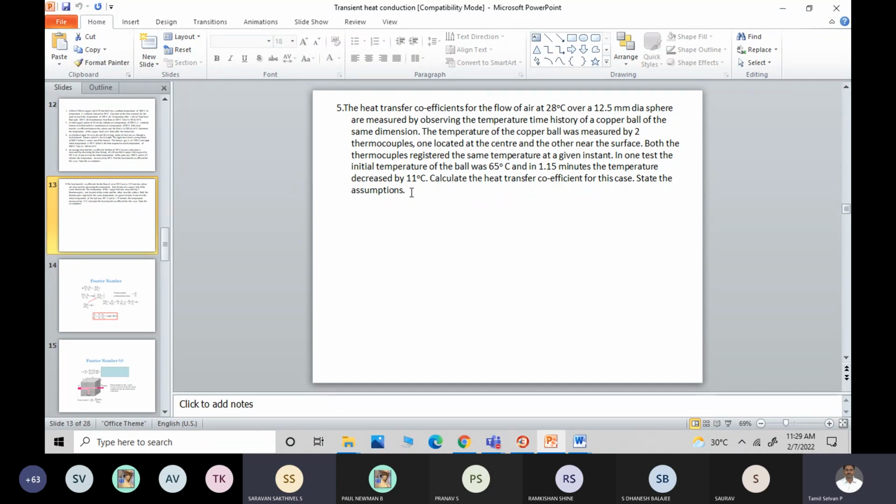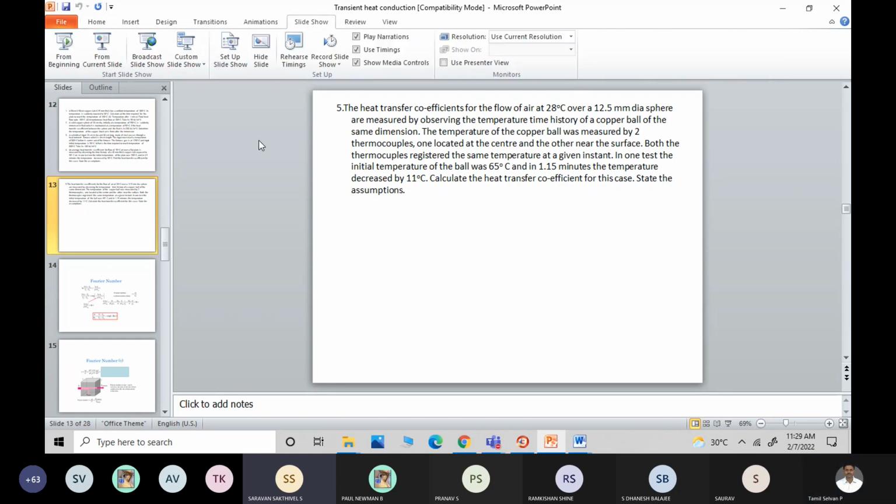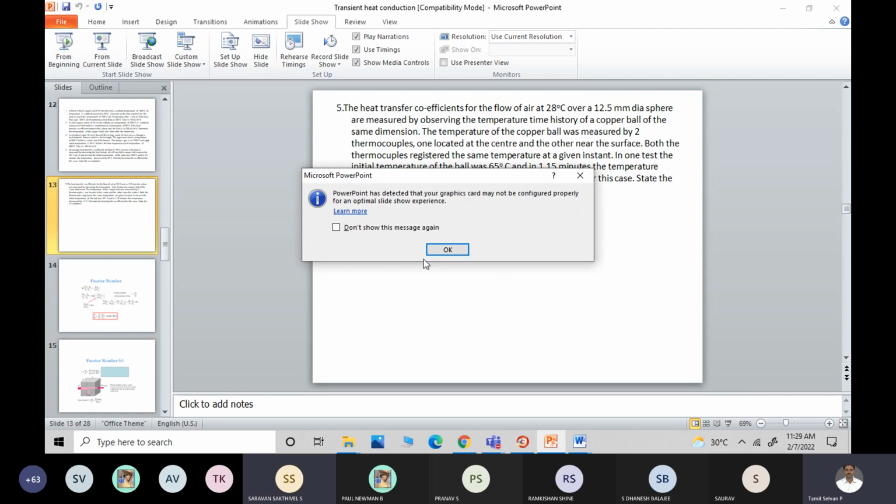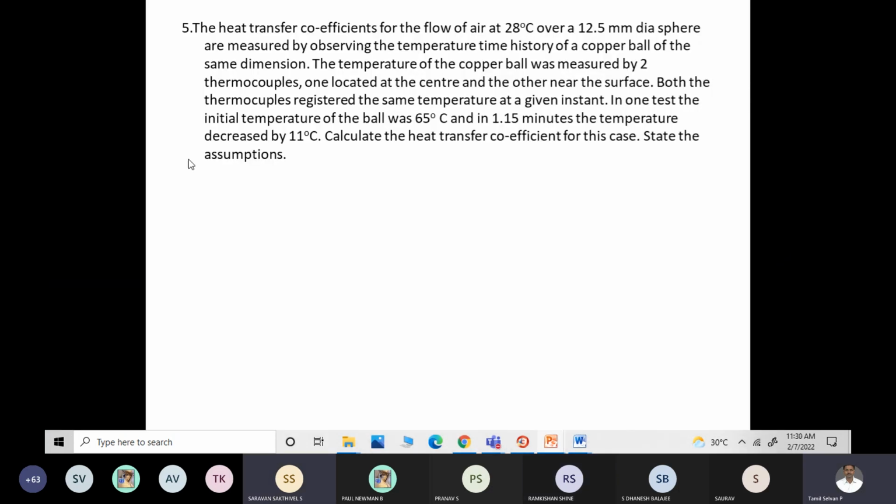So from 65 it reduces to how much? 54, sir. So first, initial temperature T naught is 65 and temperature T is 54. Am I correct? Yes, sir. And T infinity is 28, and 1.15 minutes. So 1.15 into 60, you will be getting the tau value.